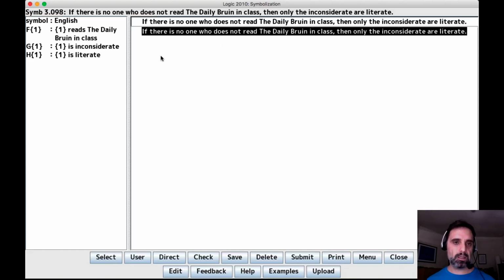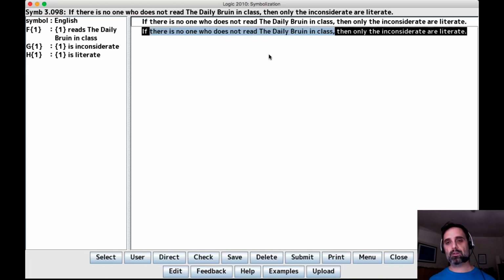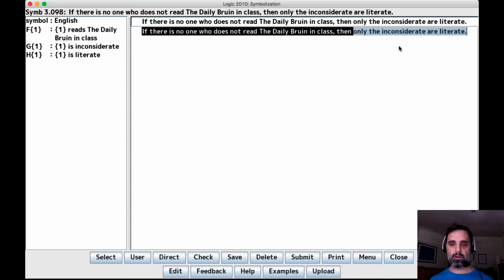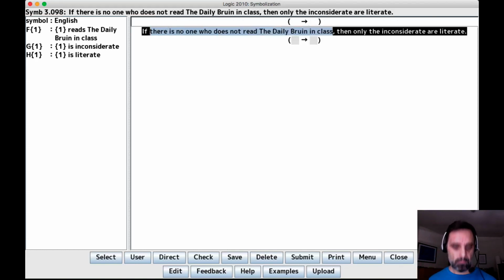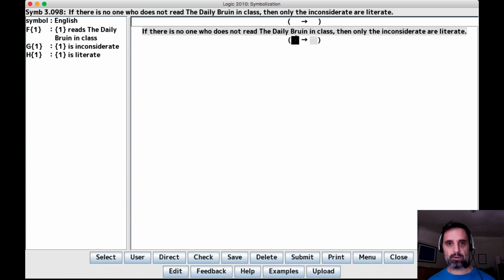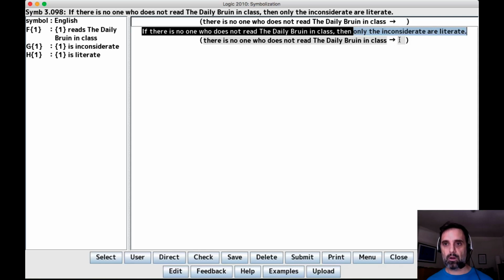And the first thing we need to see is that, as with the previous problems, the if-then is the main connective, because we have that this is inside between the if and the then. There's no one who does not read the Daily Bruin in class. That's a sentence. And then we have only the inconsiderate are literate, and that's another sentence. So if we remove the if-then, we're left with two sentences, and that means the if-then passes the removal test, and there's nothing else that does, so the if-then is the main connective. So antecedent, there is no one who does not read the Daily Bruin in class. Consequent, only the inconsiderate are literate.